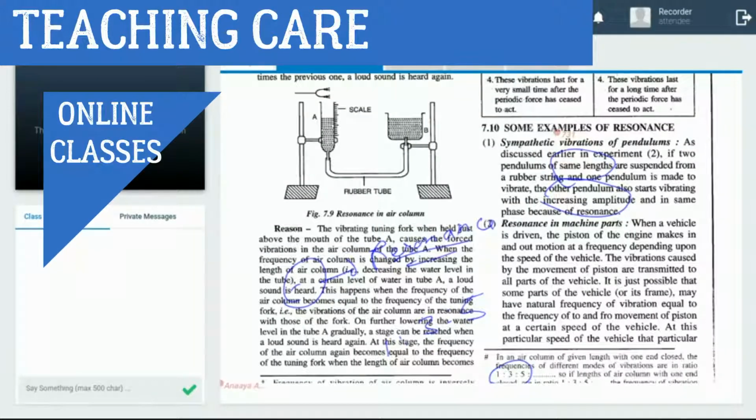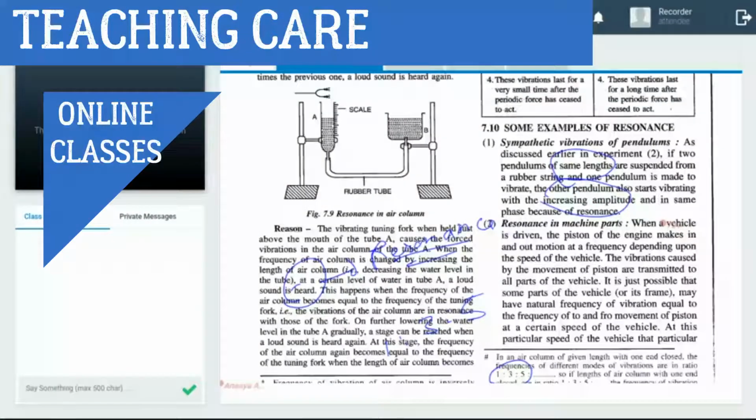You know why machine parts produce a rattling sound? Listen, when we increase the speed at a certain point, the frequency of our vehicle matches the frequency of our machine parts. When the frequencies match, which condition is achieved? Resonance. Because of resonance, there is a loud sound that is known as a rattling sound.